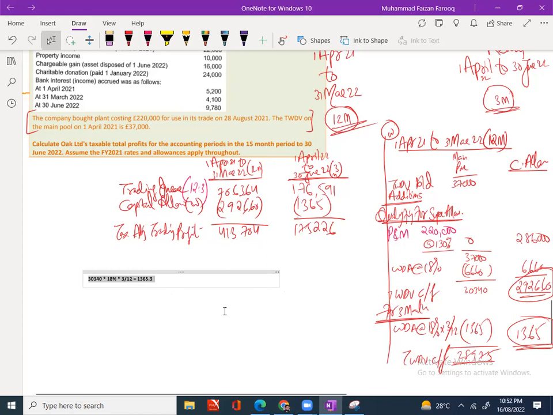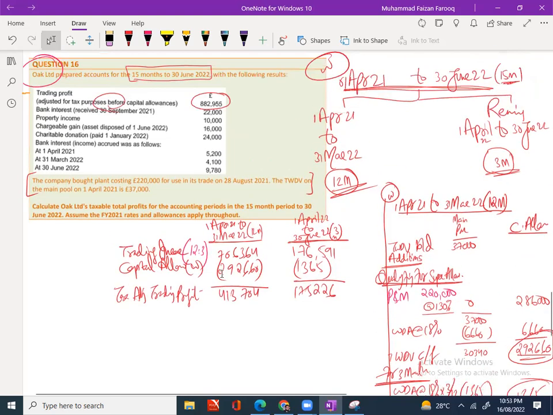Okay. Yeah, I got it. Yeah, understood. Okay. Now this is done. After this, trading income, we are done. And it was before capital allowance, so we calculated capital allowance. After this, bank interest, leave interest for a second. I need you to see the property income. Is there any property income?